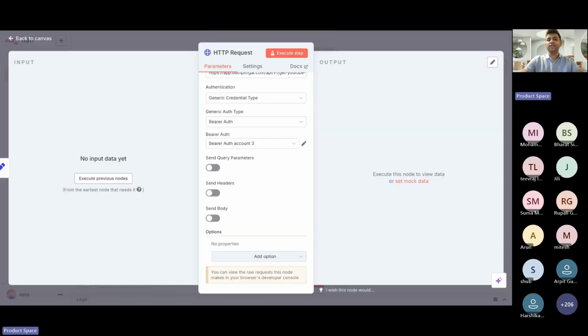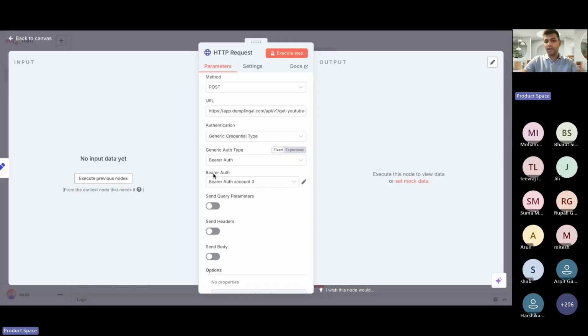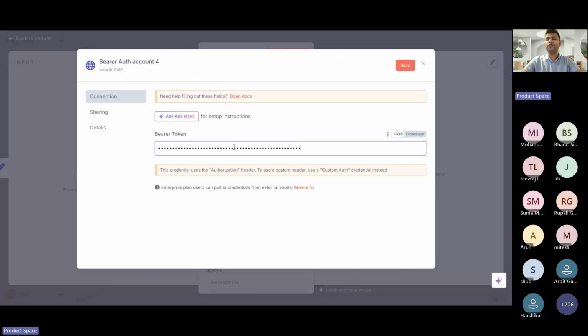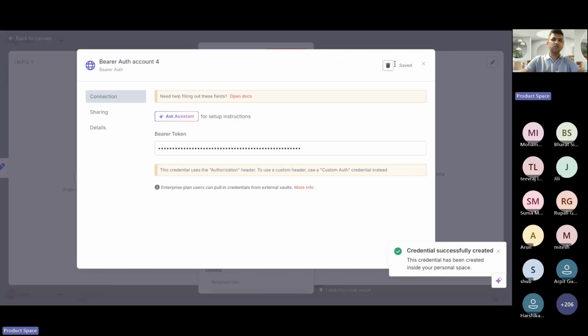Now go to this n8n flow. We were on this screen, which you've already confirmed. Now we'll have to do bearer authentication as well. Similarly, we have added Google account and OpenAI, and it works in a similar way here. So click on this, create new credential, add this API key which you have copied, and click on save. Do this and confirm in the chat if you're able to do it.